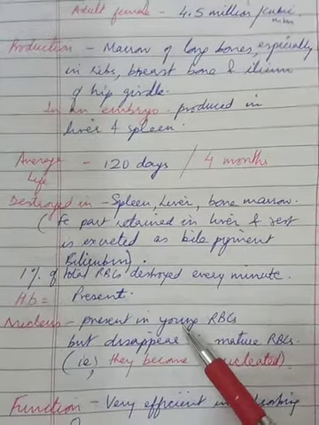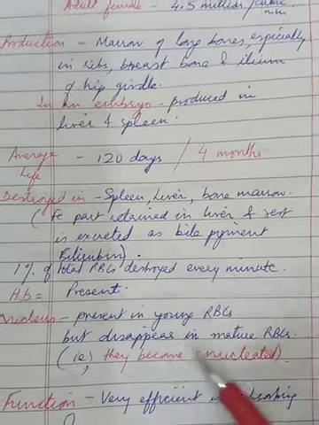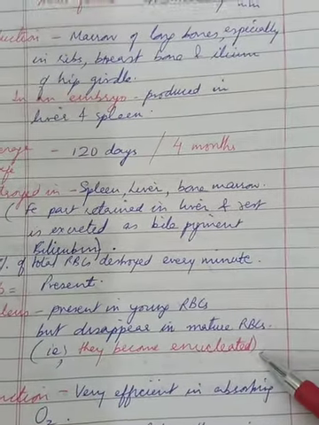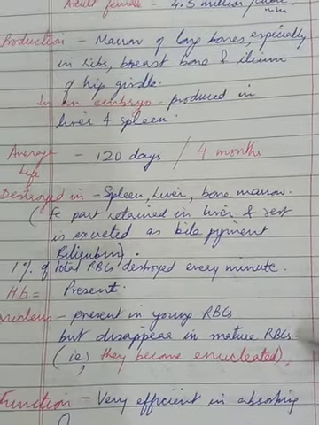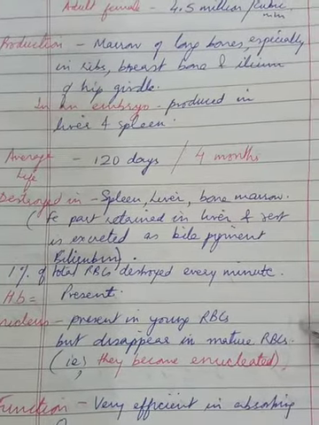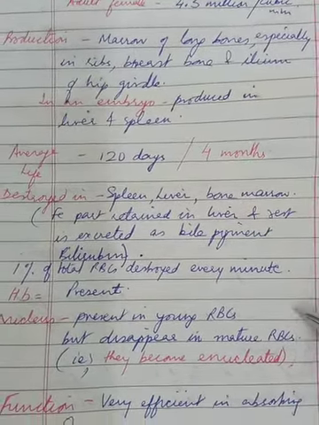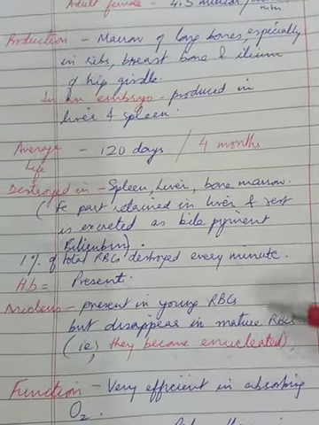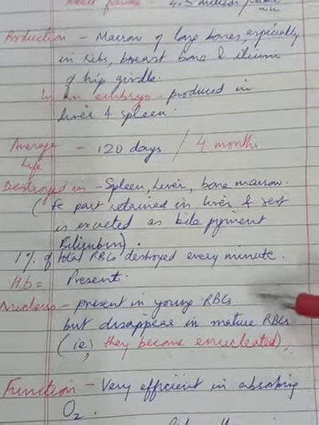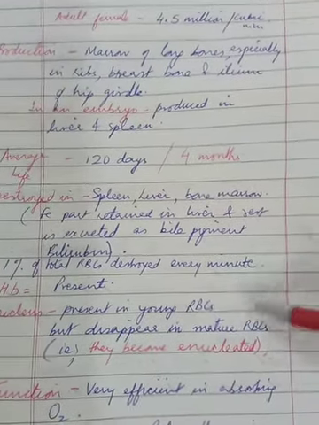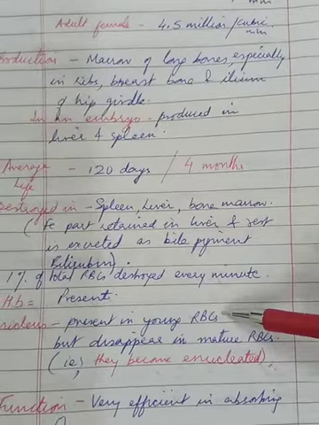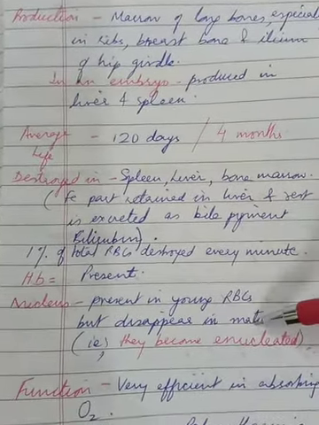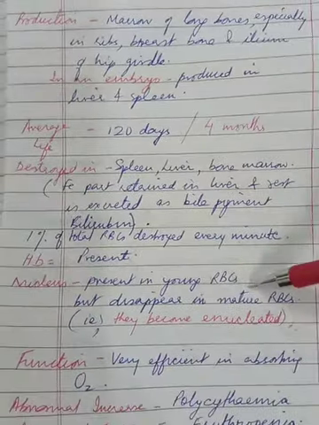Nucleus, it's present in young RBCs but disappears in the mature RBCs. And that's also very interesting. Why does it disappear? Because the adult RBCs can become more efficient at carrying oxygen. We'll talk about that in our next topic just now. So the nucleus is usually present in the young, early stages of RBCs, but in the adult or mature RBC form it disappears and the RBCs become enucleated, or without nucleus.